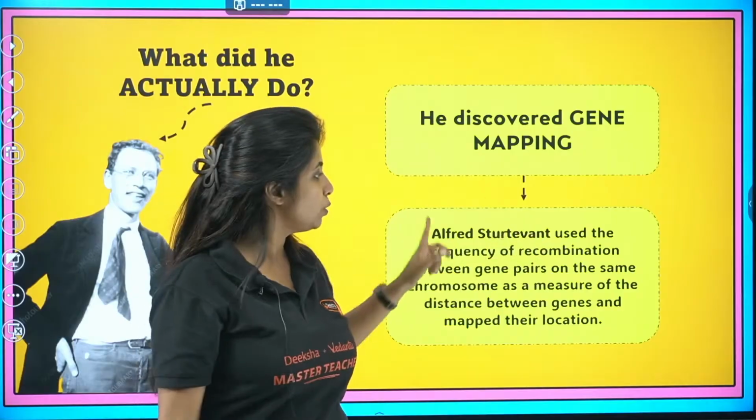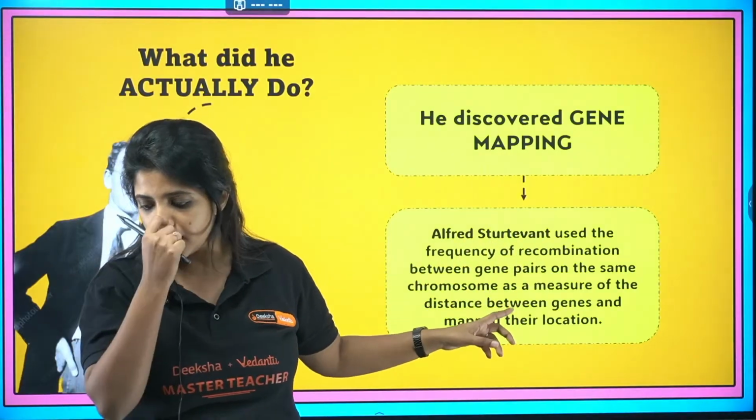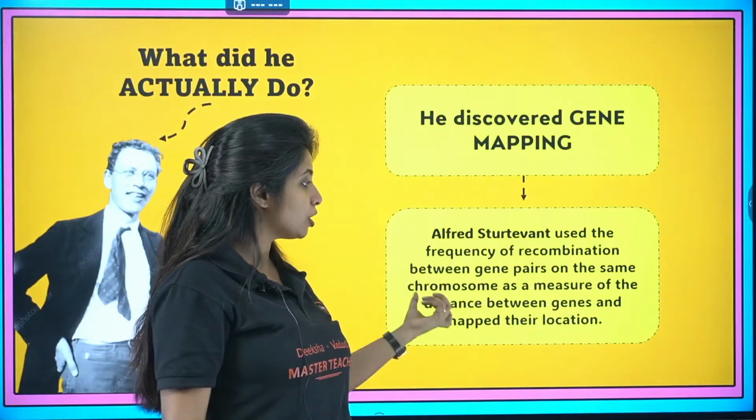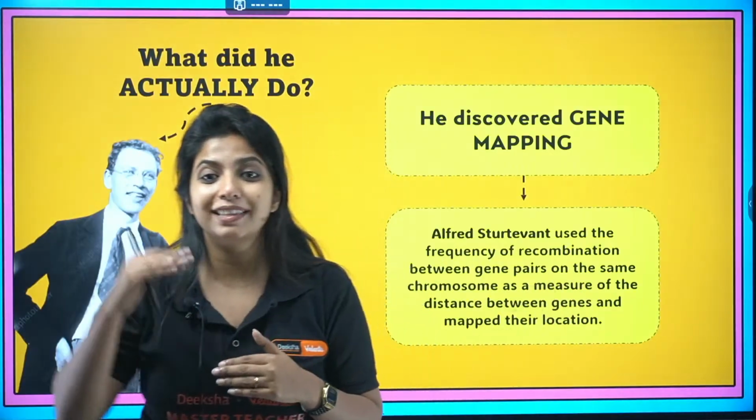So Alfred Sturtevant used the frequency of recombination data between gene pairs on the same chromosome as a measure of distance between genes and mapped their location.